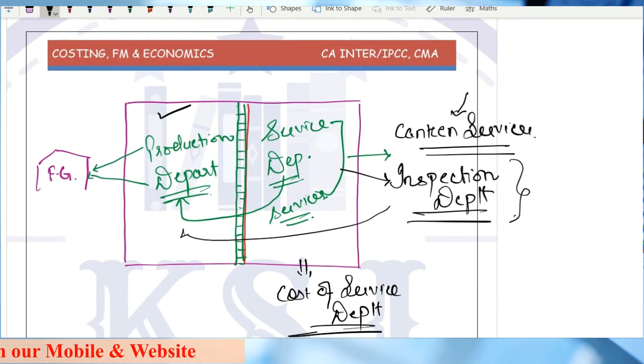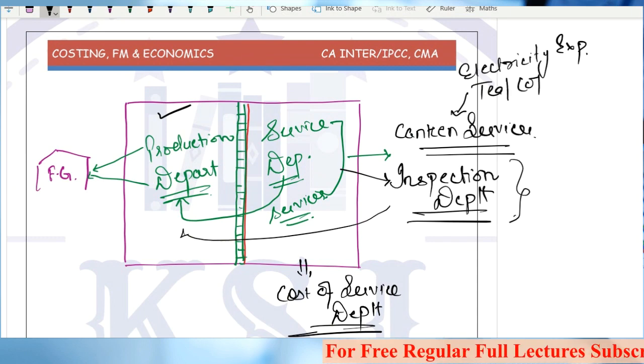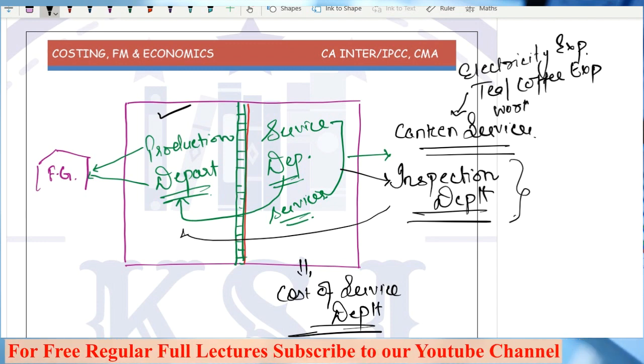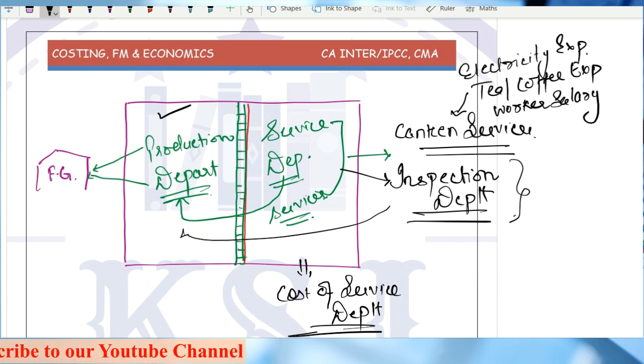Electricity expenses will be there, then tea, coffee expenses will be there, then workers' salary will be there. All these costs, are you not going to recover this cost from your customer only?